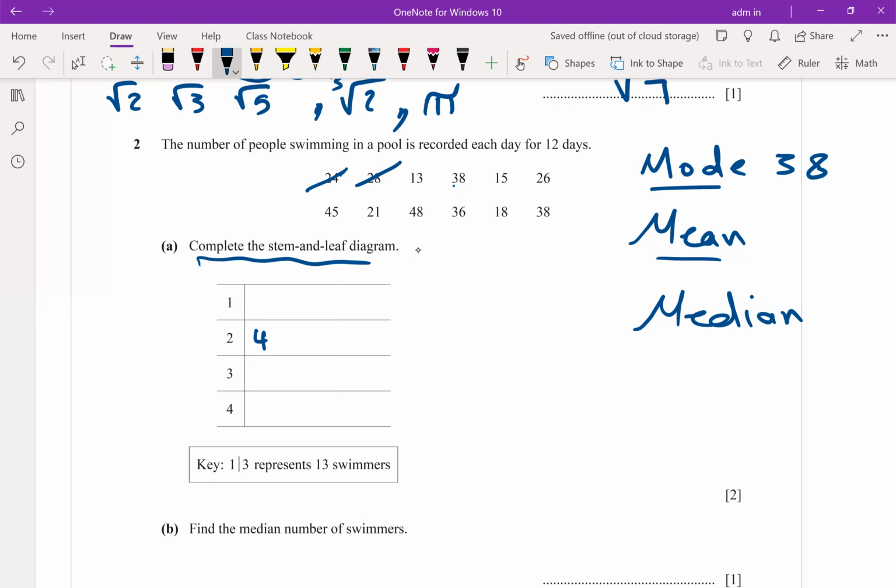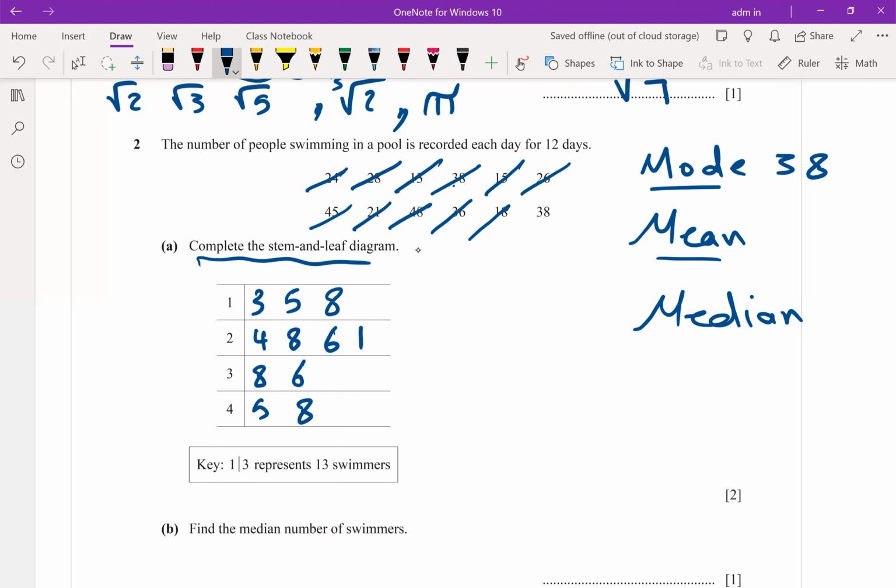Then 28, I will write 8. 13, 1 and 3. 38 means 3 and 8. Then the rest of the values in the same way.